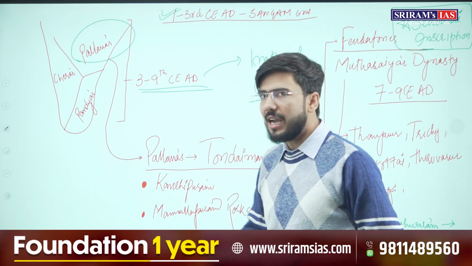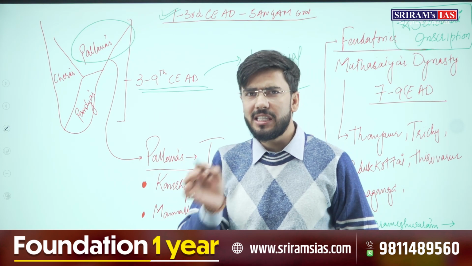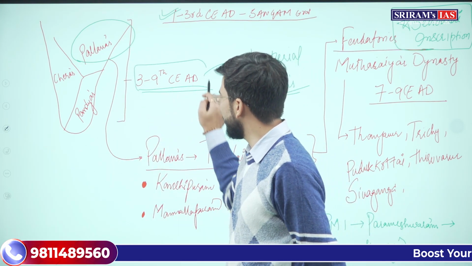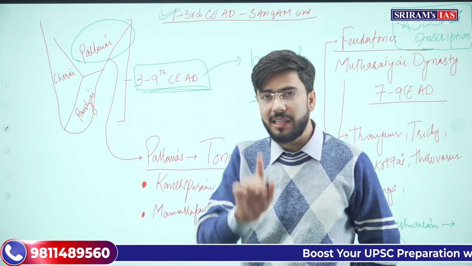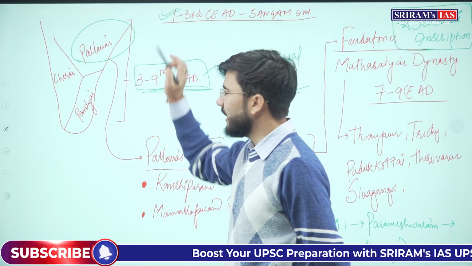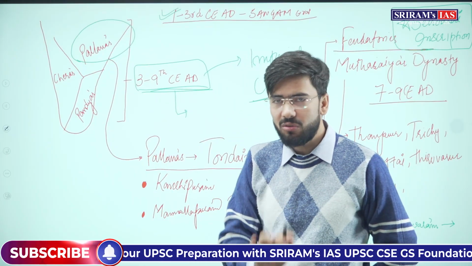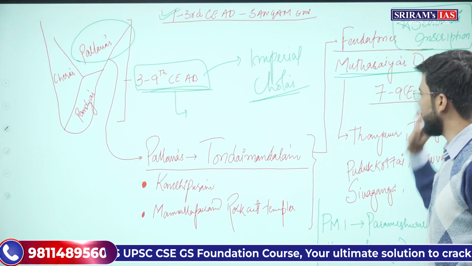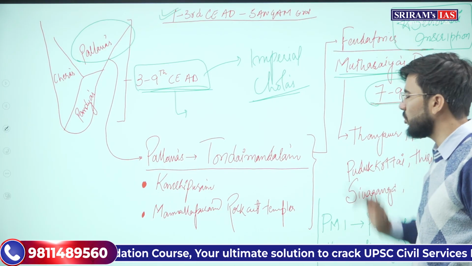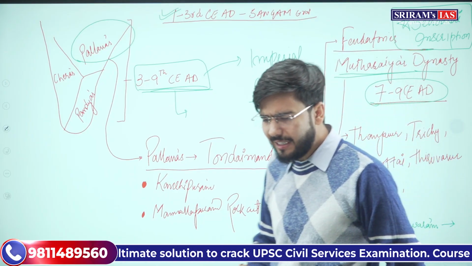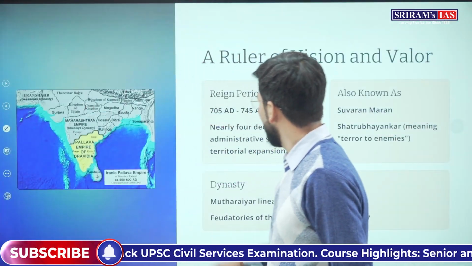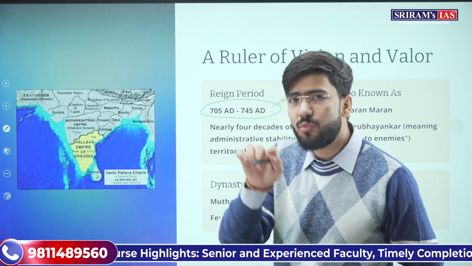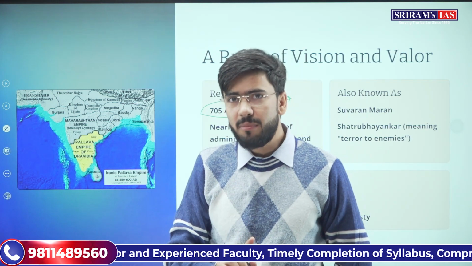ठीक है, अगर यहां तक समझ में आ गया है तो बस हमें एक चीज ध्यान में रखनी है that ये जब पल्लव डायनास्टी यहां पे थी 3rd से लेके 9th century AD तक, इसी के बीच में there was a time period when in this region, in the current Tamil Nadu region, there emerged one more dynasty, that was Mutharaiyar dynasty, and it emerged in 7th to 9th century AD. That is, from 705 to 745 was the rule of this king which we are discussing today, whose name is